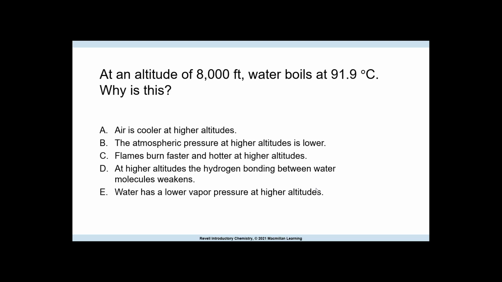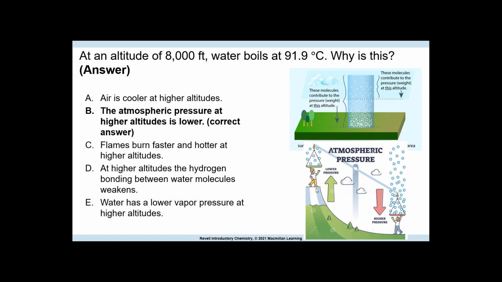Why is this? Well, first of all, water boils at 100 degrees Celsius at sea level. Once you start going either up or down, the temperature is also going to change because it has to do with your atmospheric pressure. To give you an idea of what this means, I found some pictures. The atmospheric pressure at higher altitudes is lower. That means we deal with higher pressure the closer we get to sea level. We have more molecules in the air, so there's more atmospheric pressure. However, when we start going up, there's less and less. That's why there's less oxygen as you go hiking up a mountain. There are not as many particles up there.